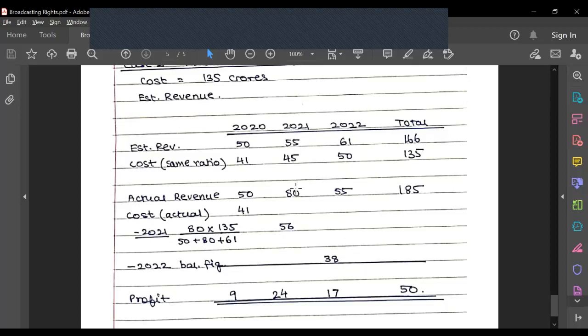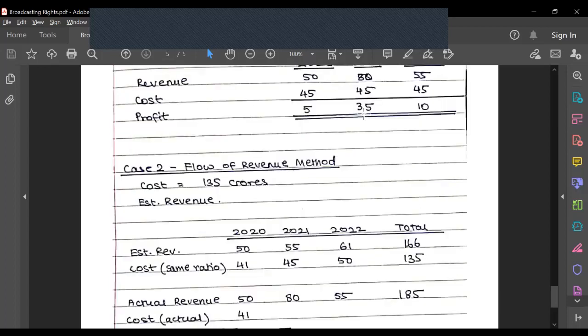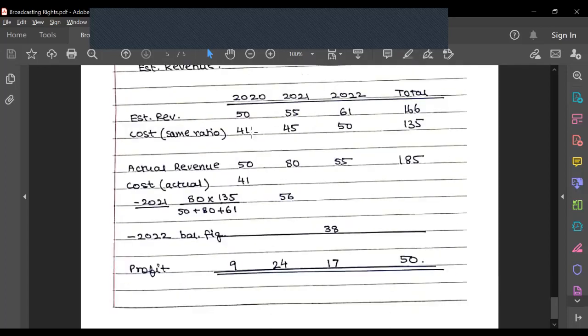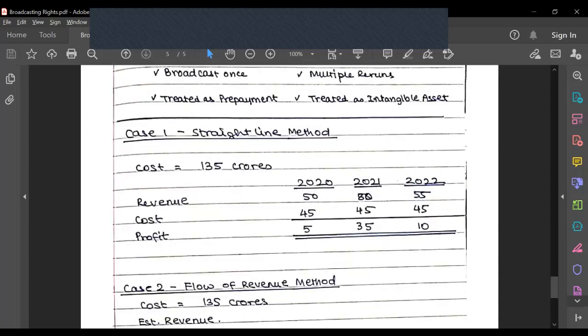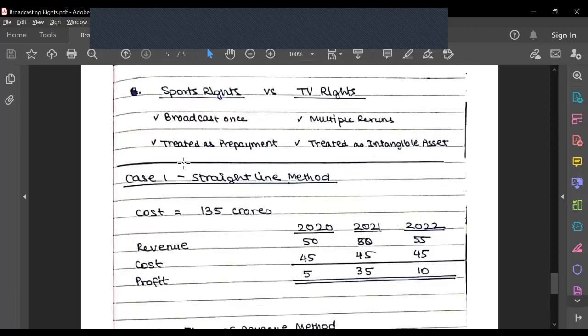In the second year, the actual revenue increases to 80. So now what I'll do is take 50 plus 80 plus, since I don't have the data for the third year yet, 61, the amount that I had estimated earlier. I'll take that as the base, into 135 into 80, and I'll get 56. Similarly, the balancing figure would be in the third year. You can see this is not as skewed as the profits here. It's generally in the same manner in which my revenue is increasing, so it gives a more accurate amortization of my costs.